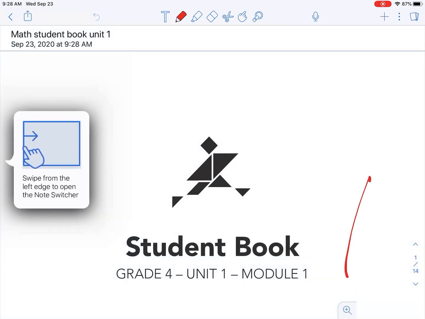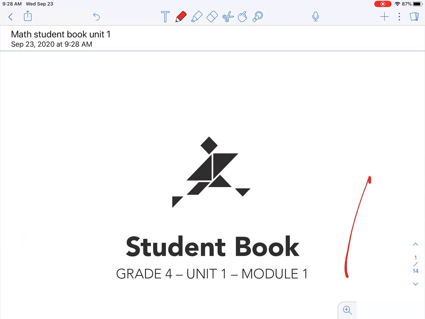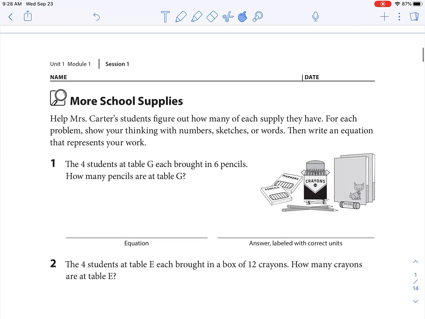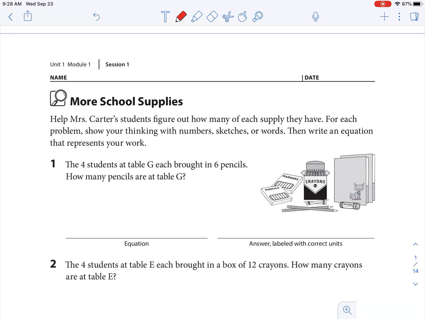Okay, and now I just use my pen to write that. So I could grab my eraser tool and erase. If I want to swipe through my pages, I'm going to tap the little hand button at the top of the screen, and that's how I'm going to move the page down. And then I can go back to the pencil and write right on the page, such as a workbook worksheet page. So this problem, I would say something like 4 times 6 equals, and then I can put my answer right here.